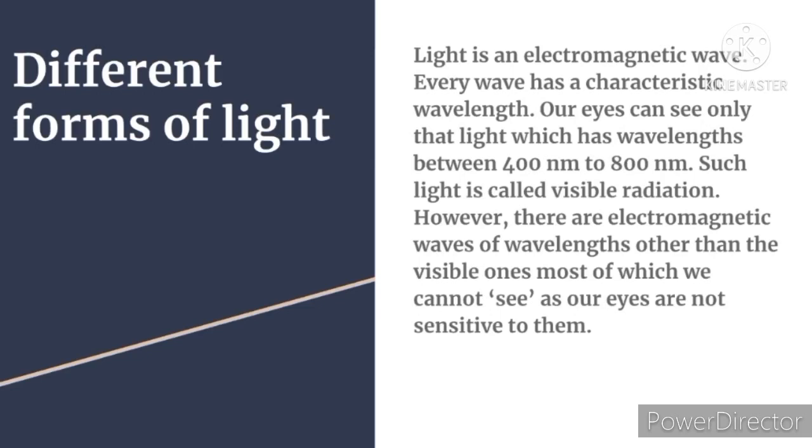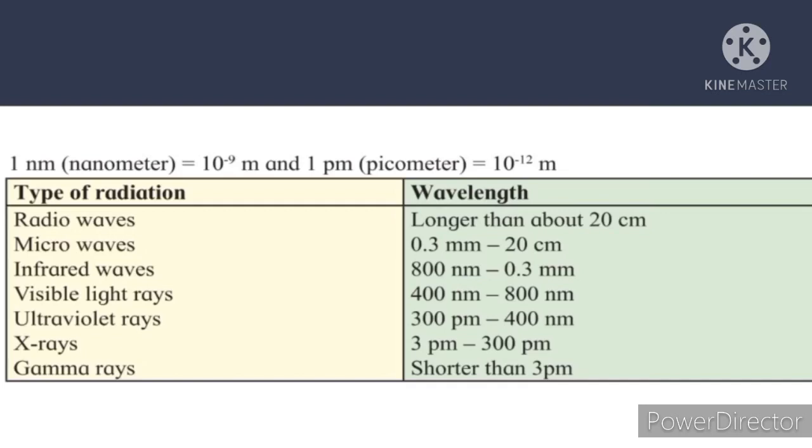However, there are electromagnetic waves of wavelengths other than the visible ones, most of which we cannot see as our eyes are not sensitive to them. So there are other radiations also. The light rays of the wavelength 400 nanometer to 800 nanometer are called visible radiation because the eyes can see those. But the other ones which are greater than them or smaller than them we cannot see because they are not sensitive to our eyes. Now let's learn about those.